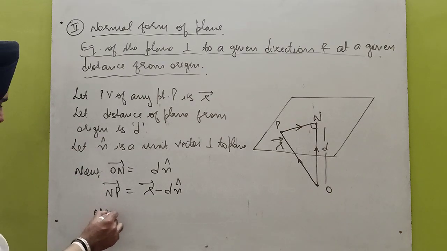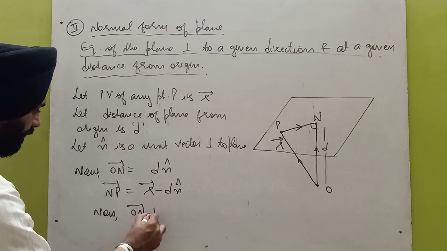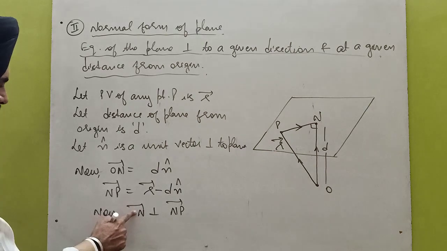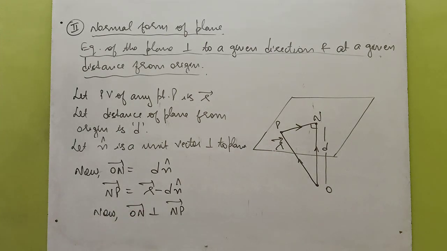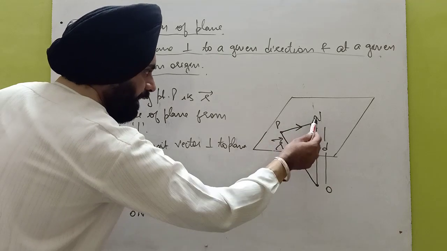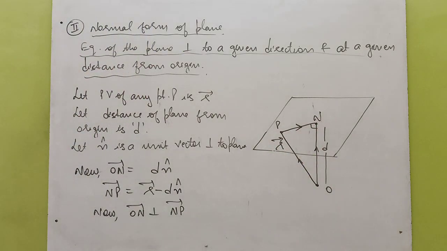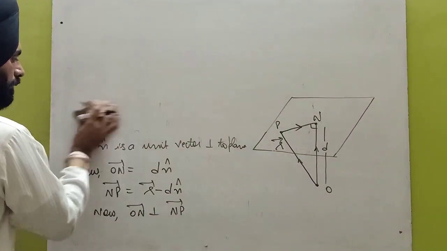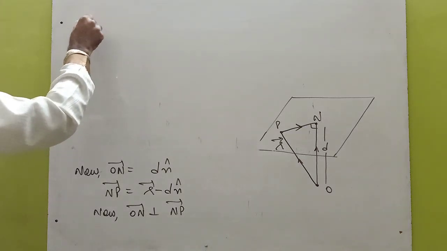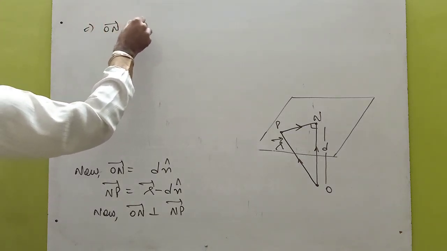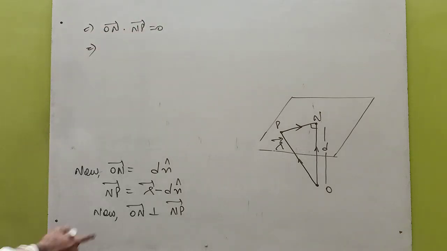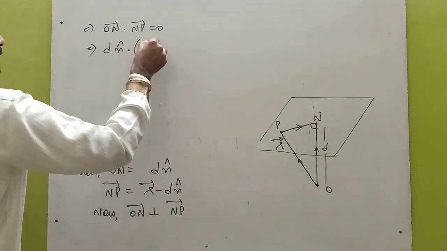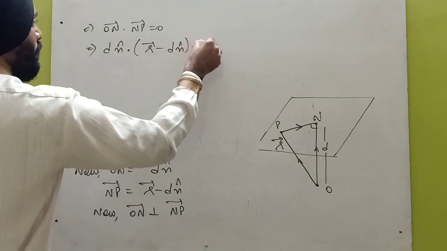Now clearly, the ON vector is perpendicular to the PN vector, because PN lies in the plane and ON is the perpendicular. So their dot product will be 0. So in the next step we can write ON vector dot NP vector is equal to 0. Now the ON vector is d n cap, dot NP, where NP is r minus d n cap, is equal to 0.